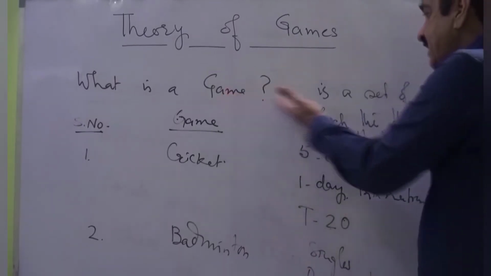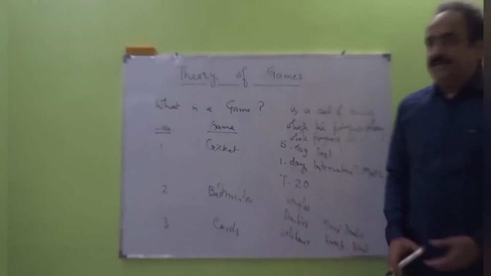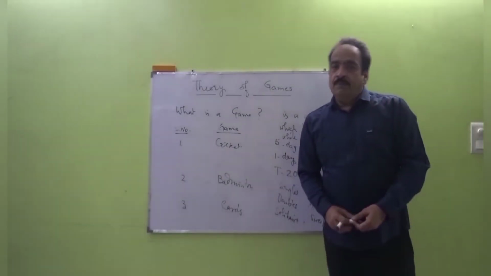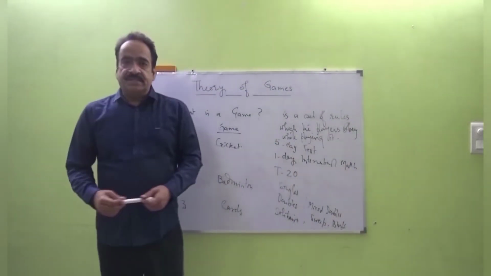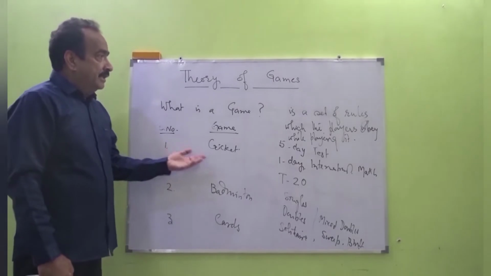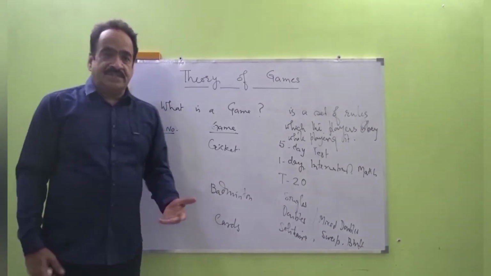Needless to say, a player is one who plays the game. Then we have the n-person game. A game in which n players play is called an n-person game.